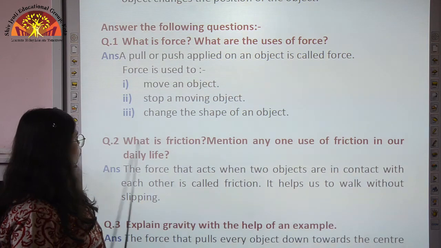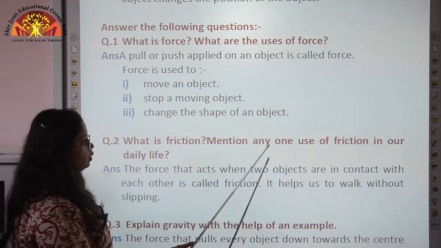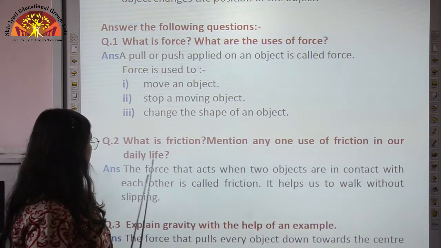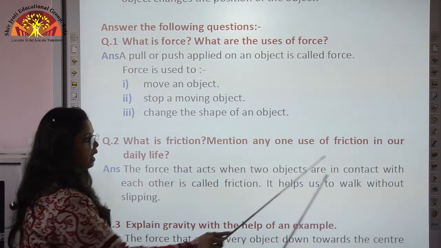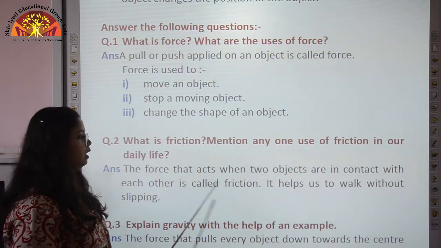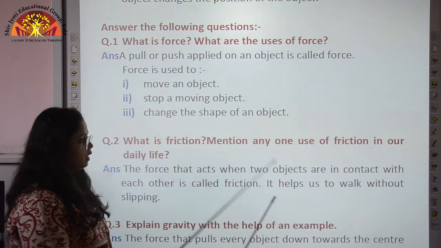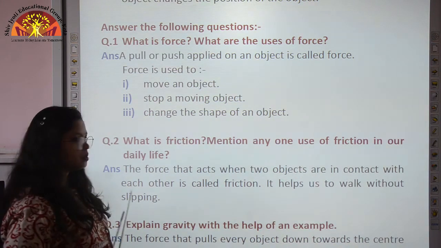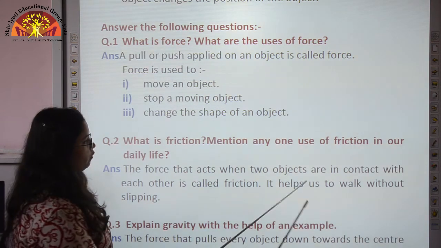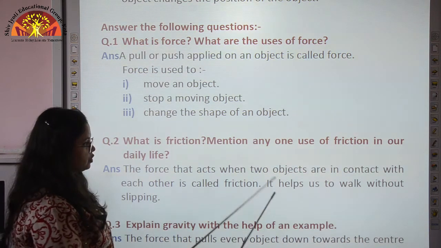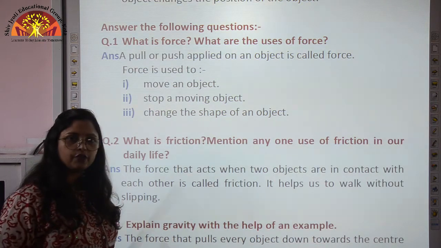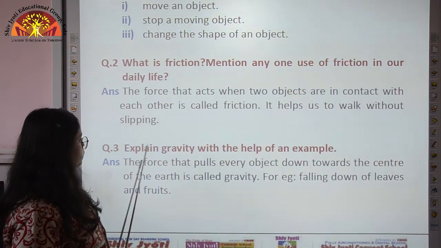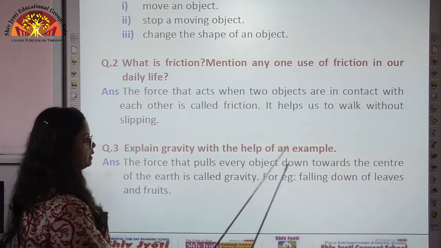Question number 2 is, what is the friction? Mention any one use of friction in our daily life. Answer is, the force that acts when two objects are in contact with each other is called friction. It helps us to walk without slipping. So this is one of the uses of friction in our daily life, that we can walk without slipping due to the friction. Now question number 3 is, explain gravity with the help of an example.